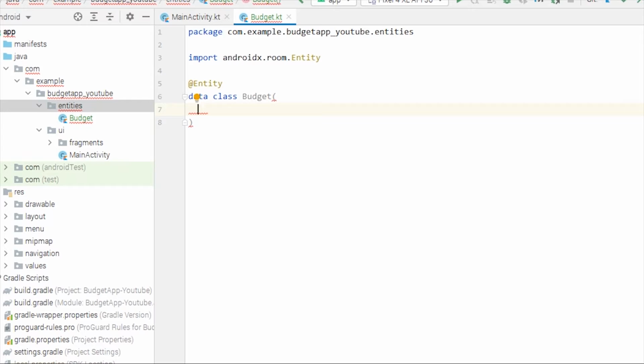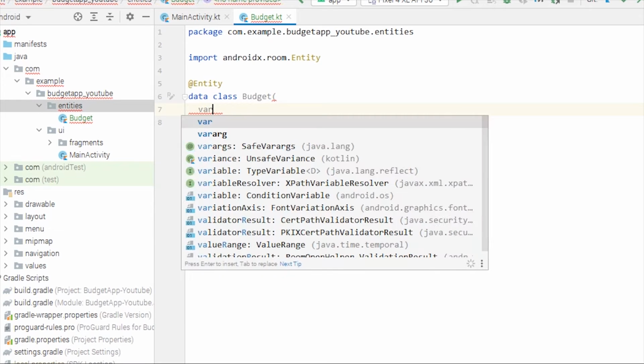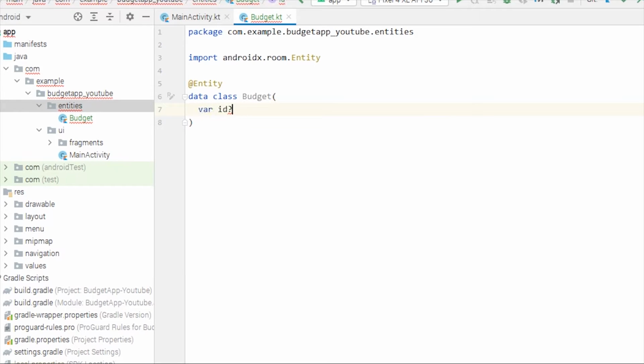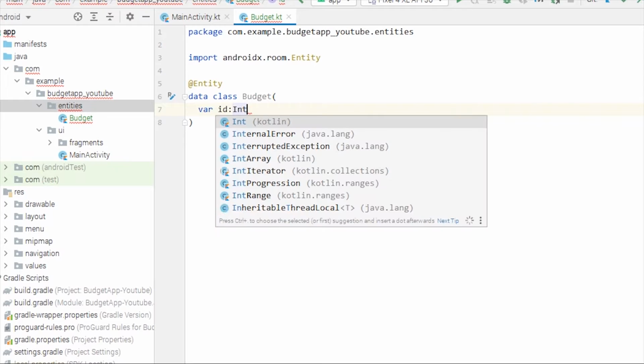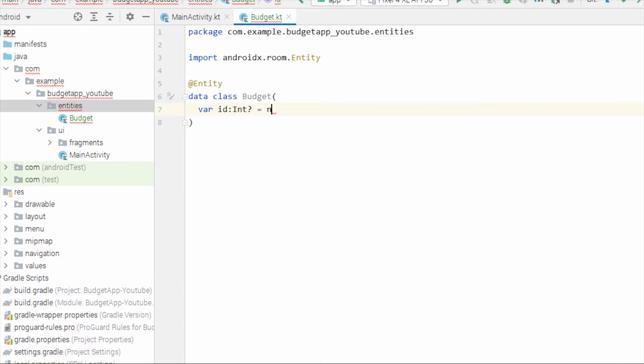So the first column will be the ID, which will be the primary key of the database table. So let's create that, val id, and this will be nullable of type Int. It will be nullable and it will be initialized with null.